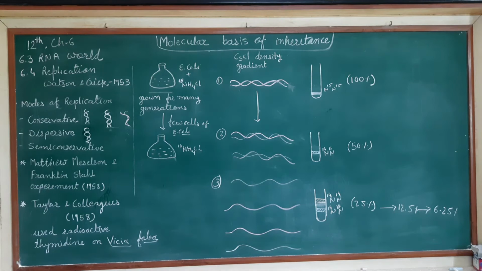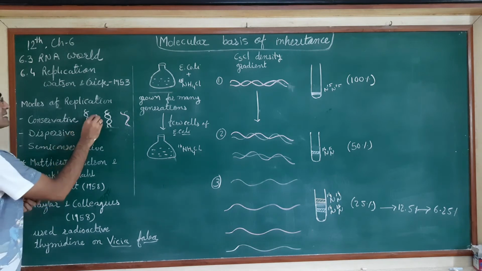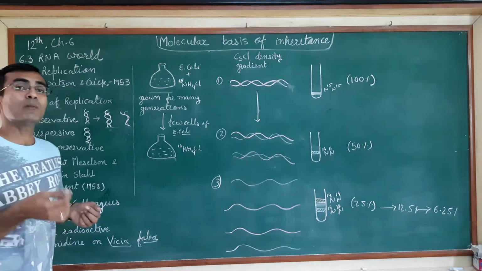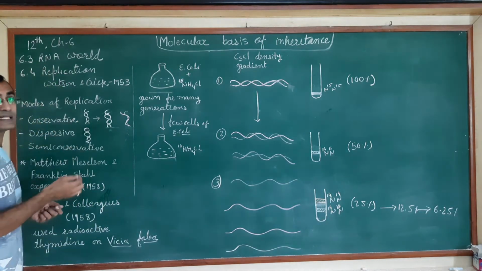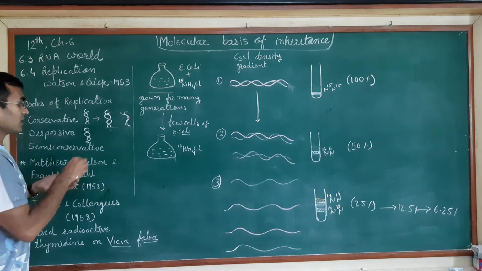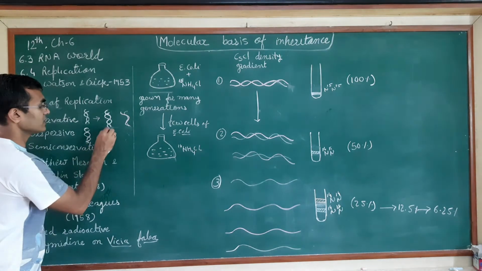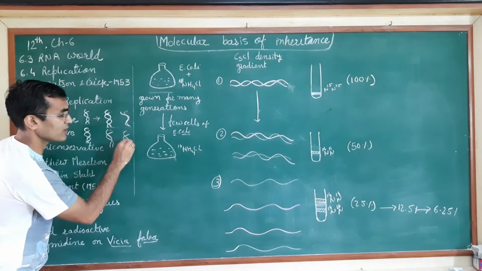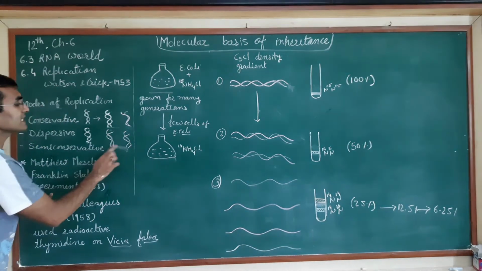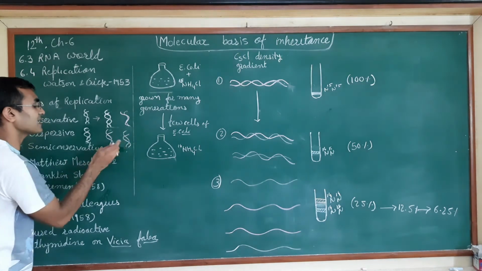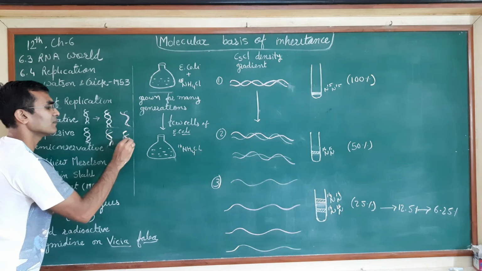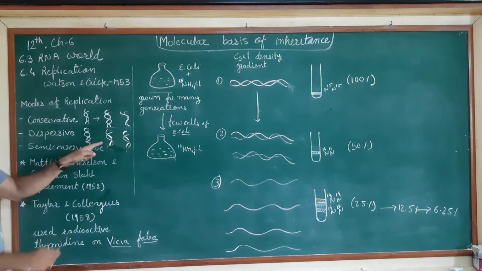Okay, this is the parent DNA. If new strands are synthesized, then what could be the possibility? The parent DNA would be present in the form of patches in the newly synthesized strands. So, suppose this is the newly synthesized DNA. The two copies have been made from the parent DNA, and the parent DNA will be present in the form of patches here and there. That is random. Okay, these patches will be formed at random sites.